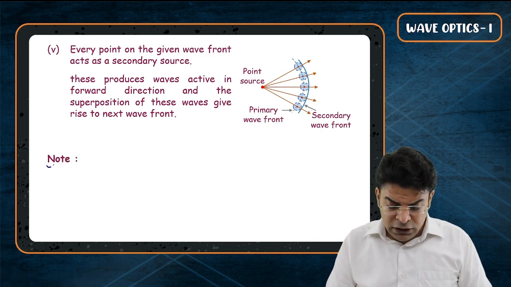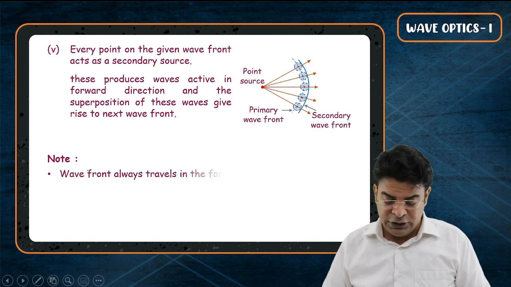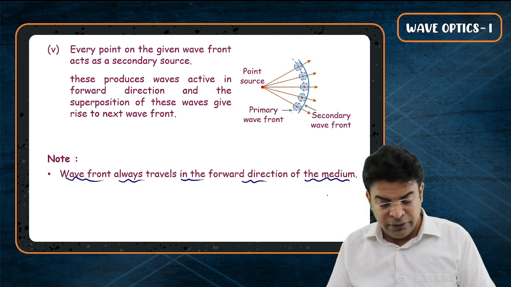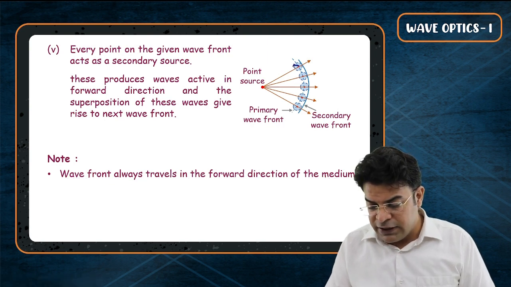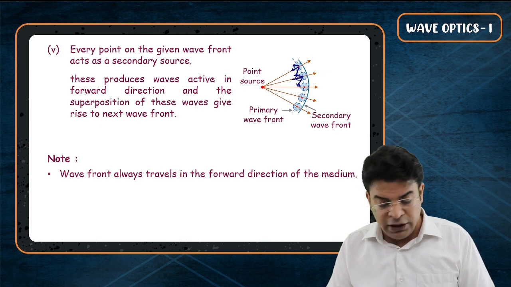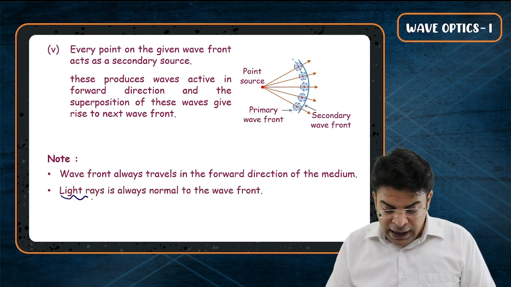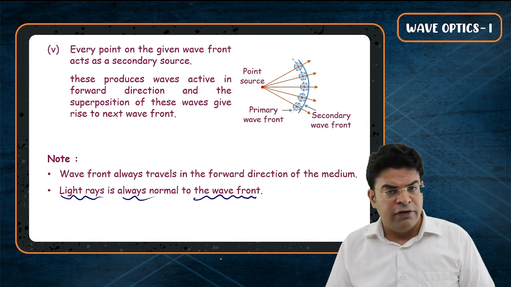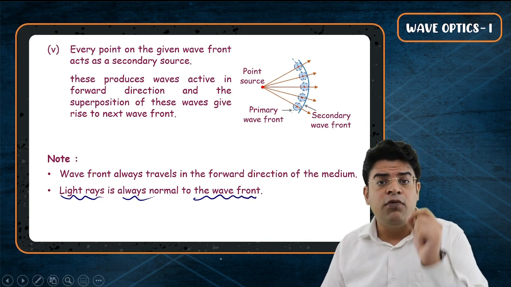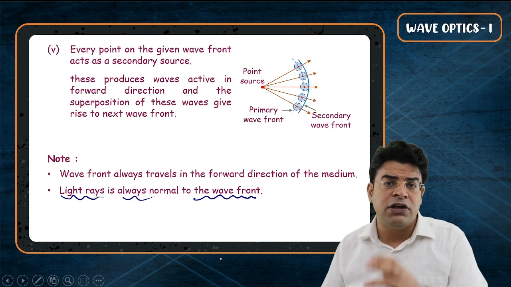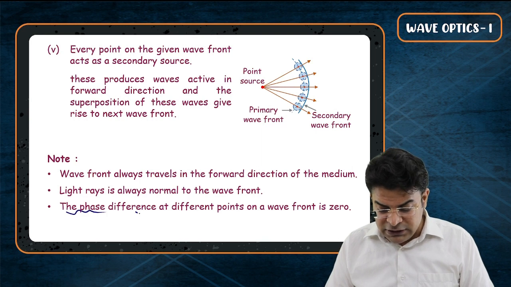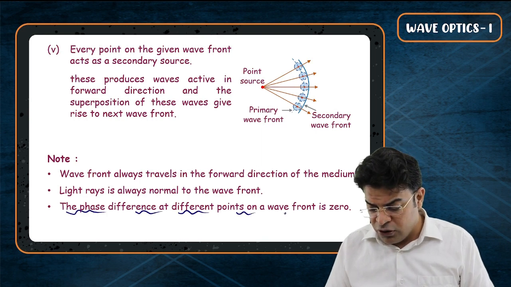Now the important points that we should remember. The first point, wavefront always travels in forward direction of the medium. So disregard if you are thinking any rays of light coming out of these secondary sources in the backward direction. Second point, light ray is always normal to the wavefront. This is something we have already discussed, and this is in synchronization with what we have learned about equipotential surfaces and the direction of electric field. The third point goes like, the phase difference at different points on a wavefront is zero.